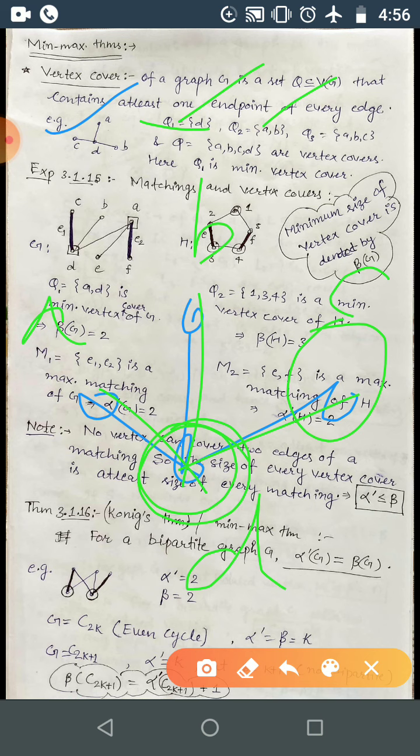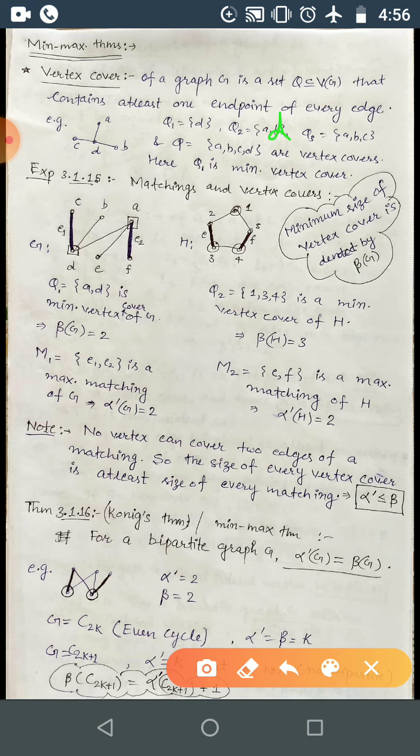Q2 is not covering all the edges. It covers this one, but the CD edge is not covered by this Q2. So Q2 is not a vertex cover. This should be D instead of B. A comma D will cover all the edges.